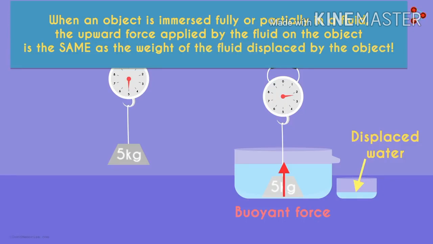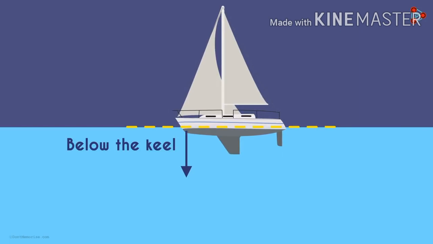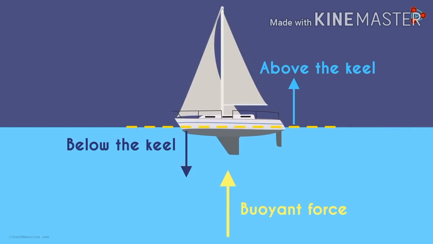There is a practical application of the Archimedes principle: ships float on the surface of water in the sea. That is due to the upthrust force. When the ship is floating on the surface of water, the buoyant force acting on the ship is equal to or greater than the weight of the ship. If the weight of the ship is greater than the upthrust, it will sink.